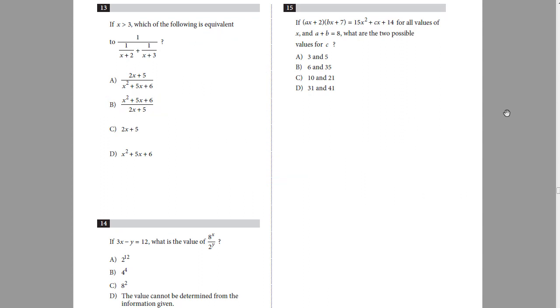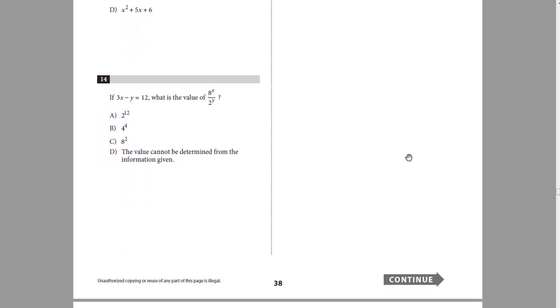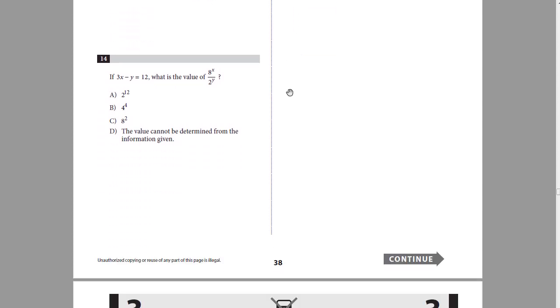Now we'll move on to question number 24. In question number 24 it says, if 3x minus y is equal to 12, what is the value of 8 raised to the power x divided by 2 raised to the power y? So let's solve this question now. We have to use this equation in order to find out the value for this expression.